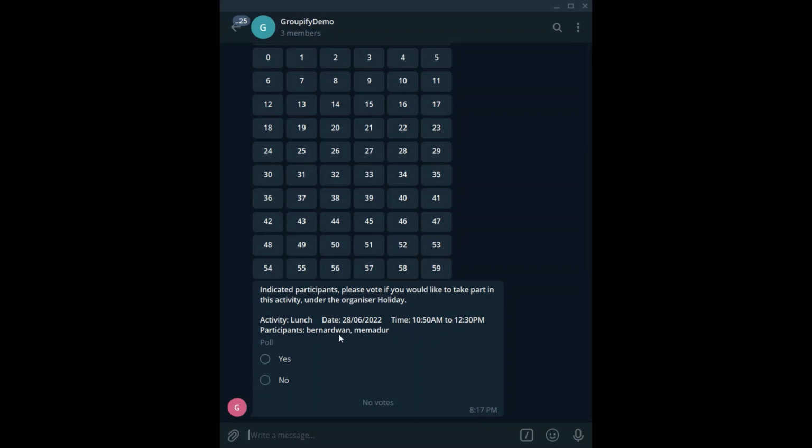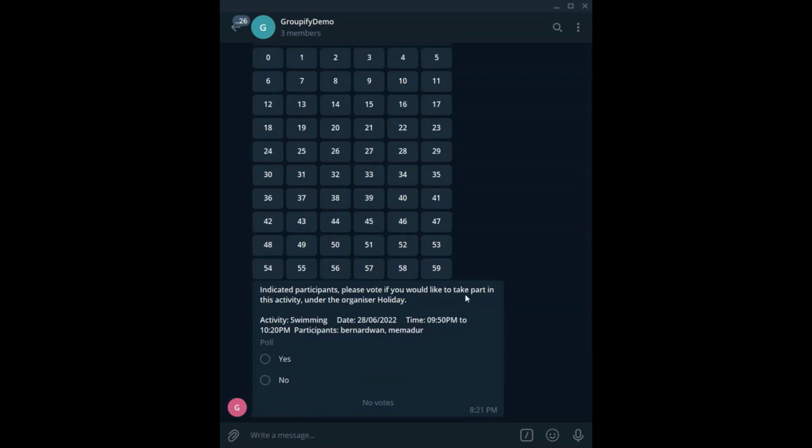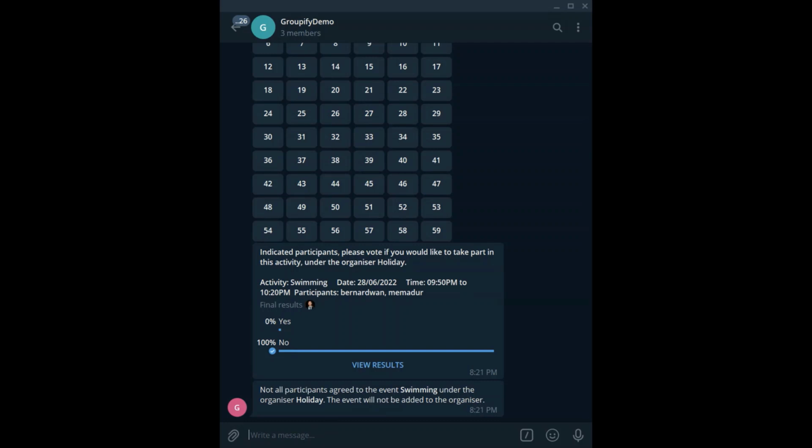Participants of the organizer can then vote whether they would like the event to be added to the organizer. If all participants choose yes, the event will be added to the organizer as such. If any participant were to choose no, the poll will immediately end and the event will be discarded.